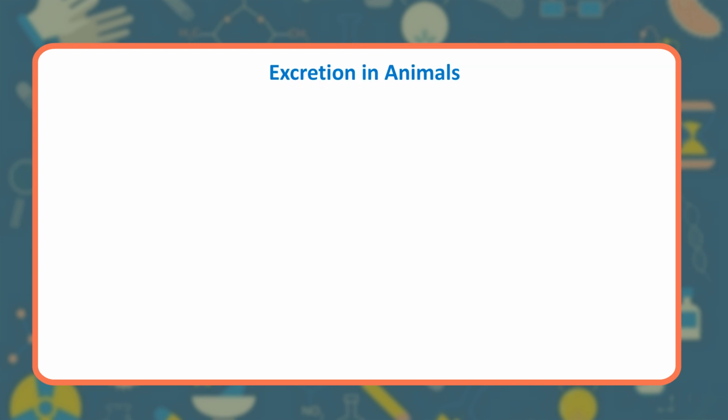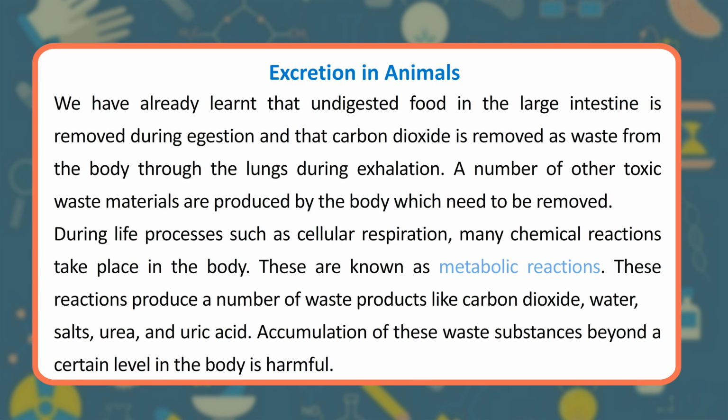Excretion in animals. We have already learned that undigested food in the large intestine is removed during digestion and that carbon dioxide is removed as waste from the body through the lungs during exhalation. A number of other toxic waste materials are produced by the body which need to be removed.